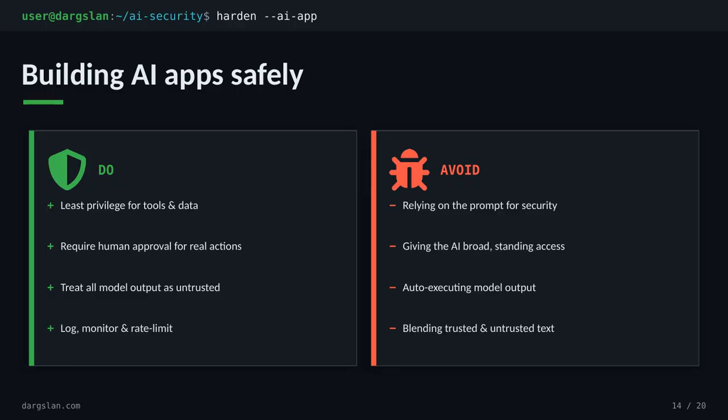What to avoid is essentially the mirror image. Don't lean on the prompt as your security boundary. Don't hand the model broad standing access it rarely needs. Never auto-execute its output, and stop blending trusted instructions with untrusted data in the same channel. Because that blending, remember, is the root cause we keep circling back to.